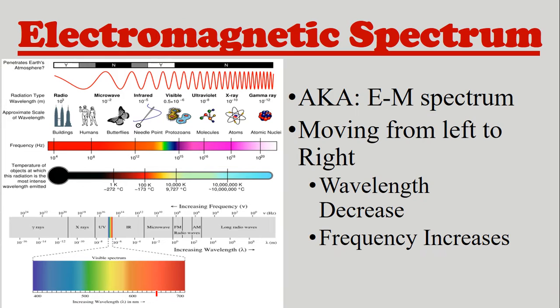Now, the electromagnetic spectrum, some people also call it the EM spectrum for short. Think about it, all the times you have to say electromagnetic waves are on the electromagnetic spectrum. It gets really hard. So you can just say EM spectrum when you're referring to it. When you read it from left to right, the wavelength is going to decrease and the frequency is going to increase. And remember, wavelength and frequency have opposite relationships, meaning as one increases, the other decreases.